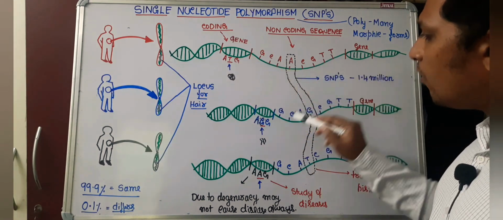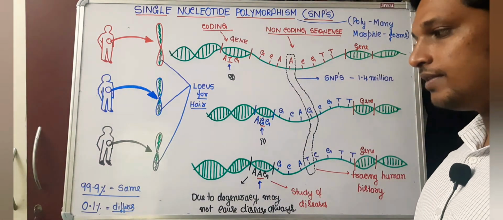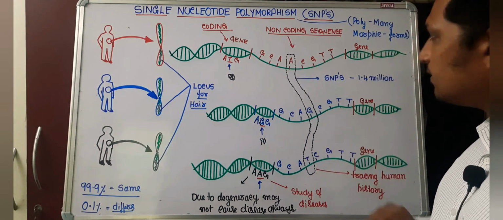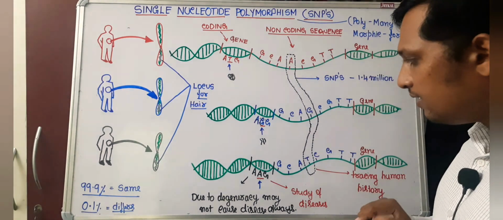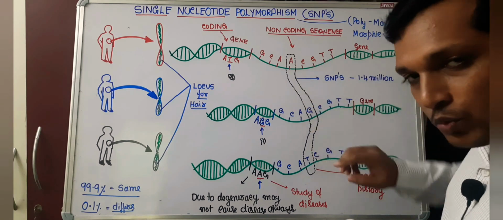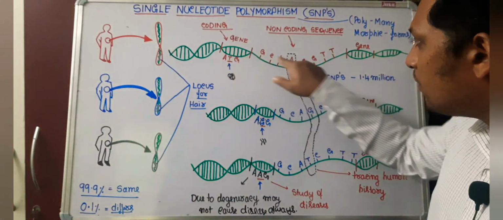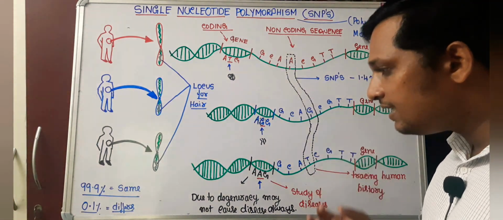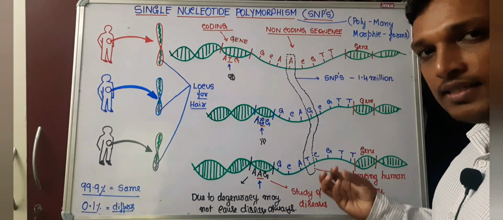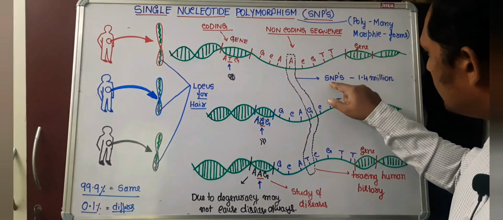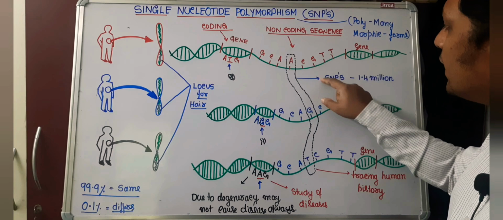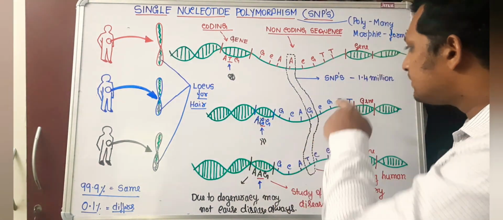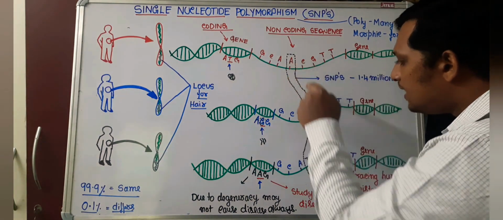It is the same in all individuals because 99.9% is the same, but there are single points, single nucleotide points, where there is a change in base. Person 1 is having A, person 2 is having G, person 3 is having T. That change is observed in 1.4 million locations, which means if you take one individual, he will be having so many regions where a single nucleotide differs.